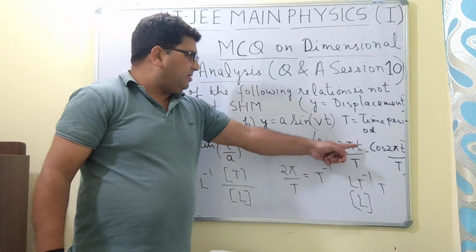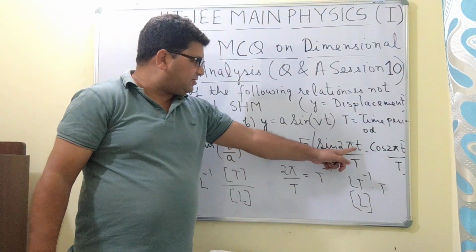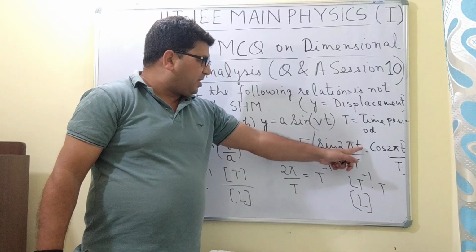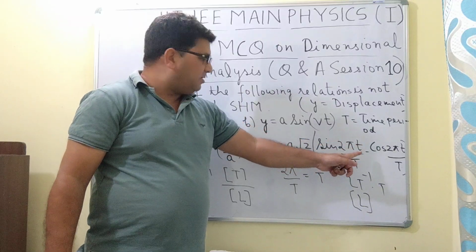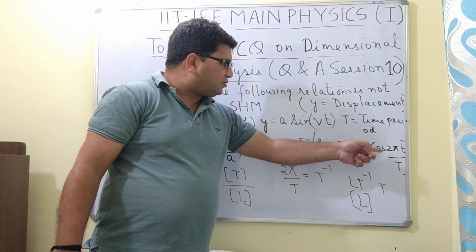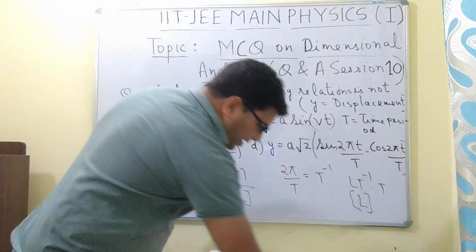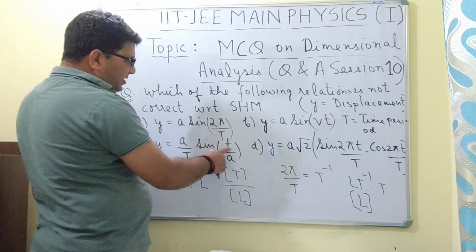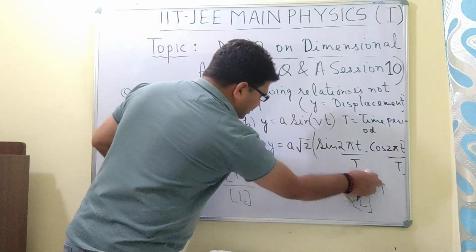And 2 pi small t upon T is dimensionless because the dimension of small t and the time period are the same, it is T. So sine 2 pi small t upon T and cos 2 pi small t upon T are dimensionless, whereas 2 pi upon T, vt, and t upon a are not dimensionless.